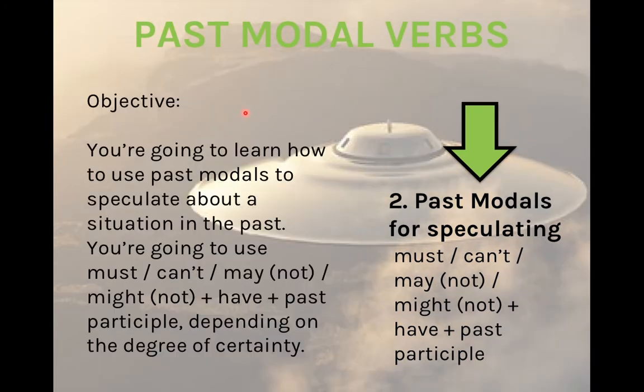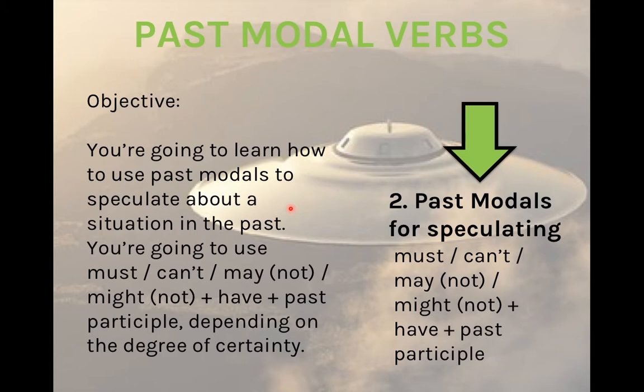What is the objective of today's class? What are we going to learn? You're going to learn how to use past modals to speculate about a situation in the past. Sometimes there are situations in the past that are mysterious. We don't know what happened. We don't know why something happened. Or we don't know who is the cause of something happening in the past.